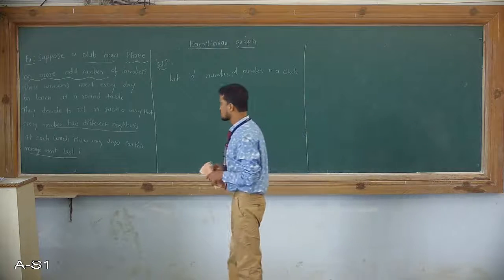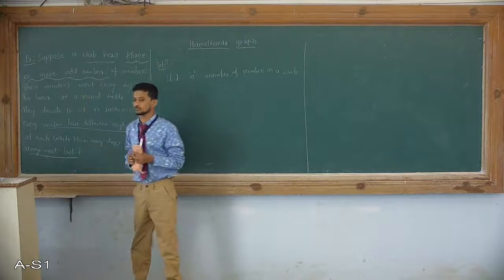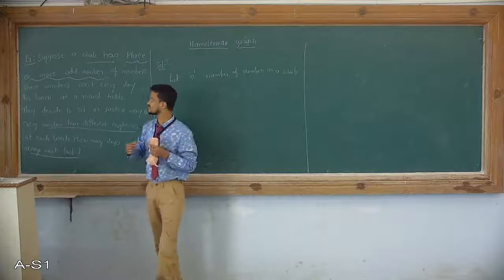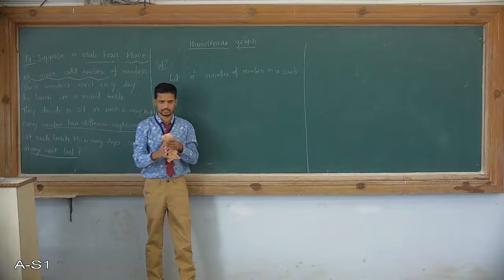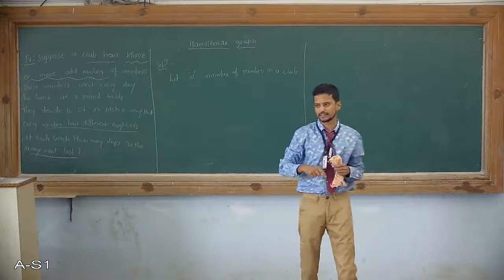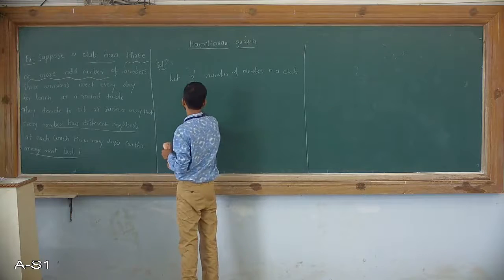Next, the club has n members, but what is the nature of that number? It is given that it has 3 or more odd numbers: 3, 5, 7, 9, and so forth. So n is odd here.